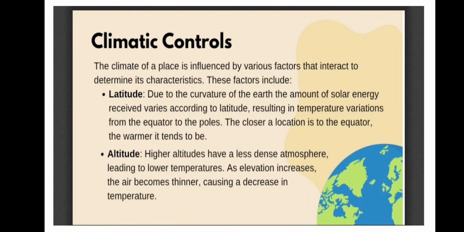Then we talk one by one about the climatic controls. Like if I say any area's climate is controlled by certain factors, these factors will affect the climate of certain places, or we can say the climate of that place is because of this reason.